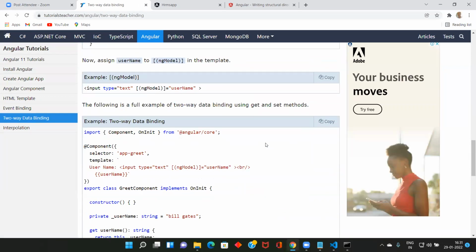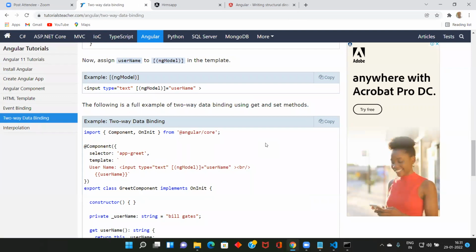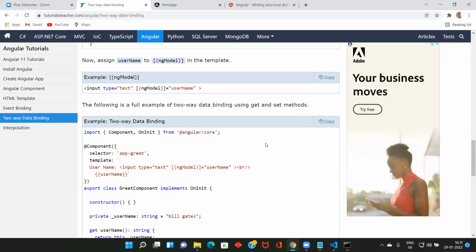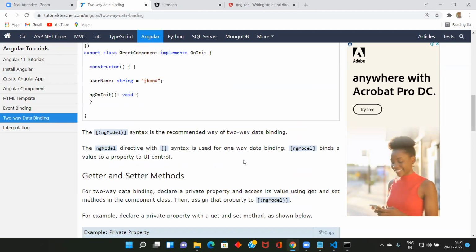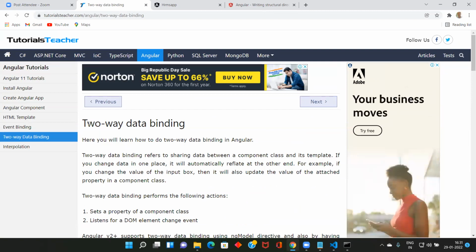Two-way data binding: when you change something in the HTML, it will send the value to the class. When you change it in the class, it will send the value to the HTML. The HTML and the class will be in sync at any point of time if you use two-way data binding. That's two-way data binding.